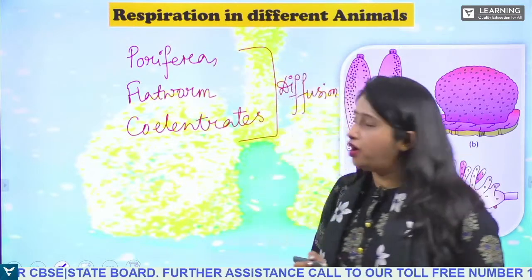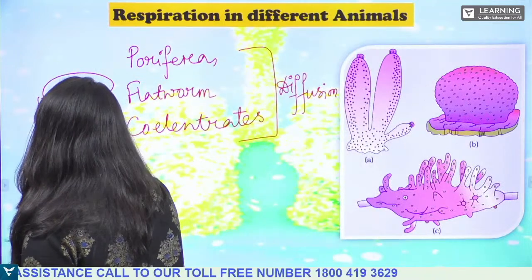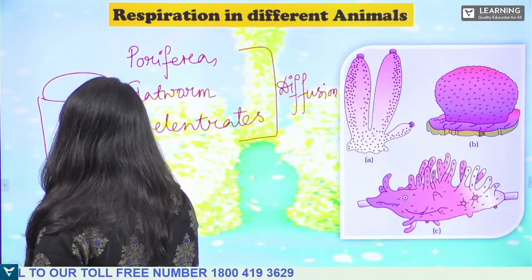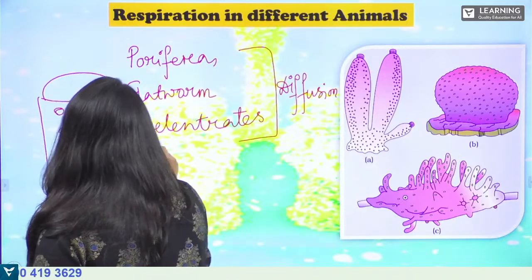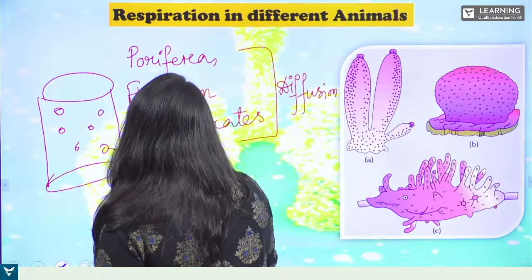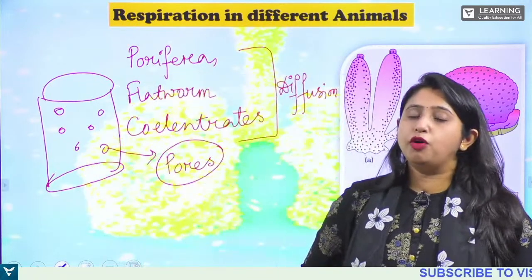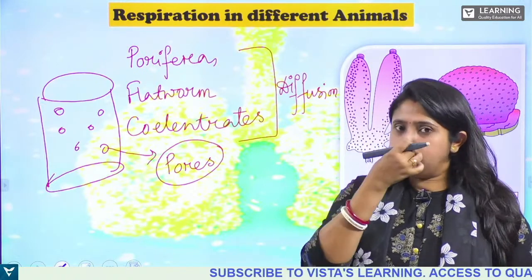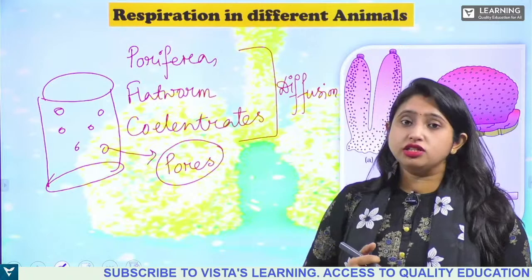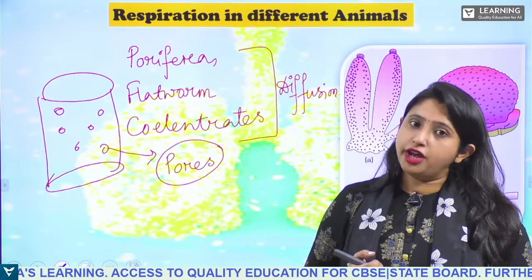Now, in their body, they have small pores. This is the body of Porifera. They have small pores in their body, so they can respire with the help of their full body. The process they follow is diffusion. So diffusion is the process by which respiration takes place in the lower animals, right?